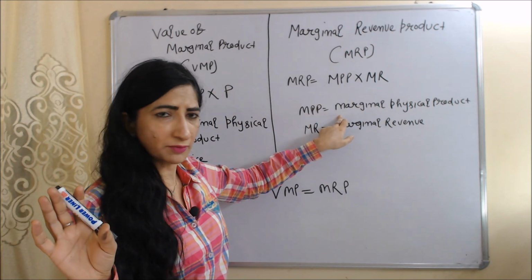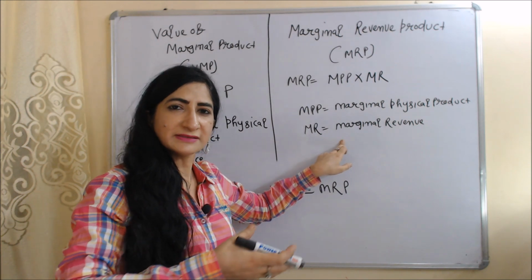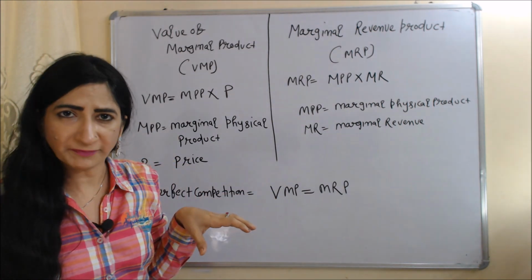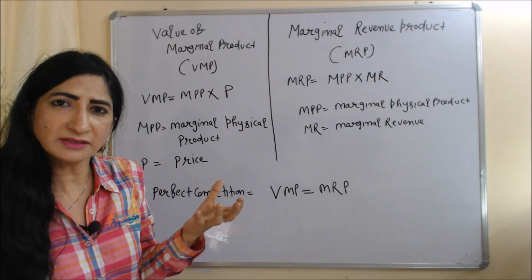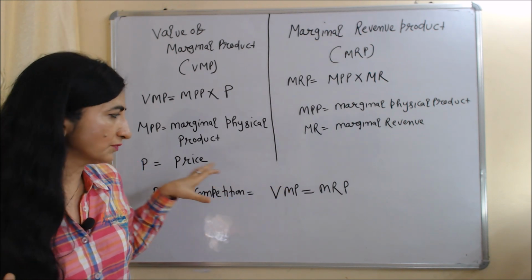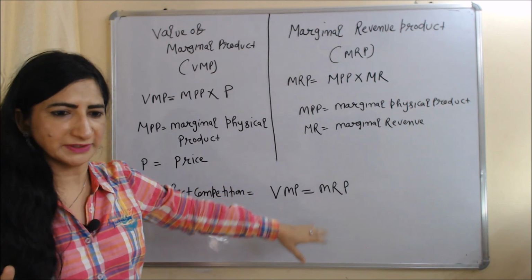MPP is marginal physical product, MR is marginal revenue, the revenue we receive by selling an additional unit of factor of production. This theory works under perfect competition. As we know, in perfect competition, a single seller cannot influence market price. That's why we assume under perfect competition VMP is always equal to MRP.